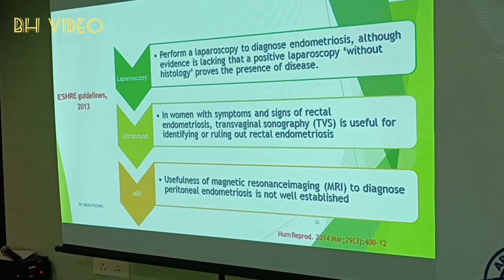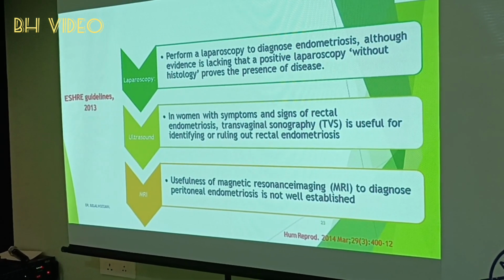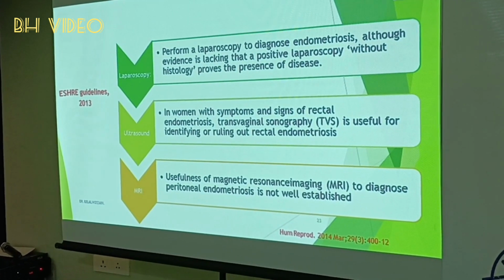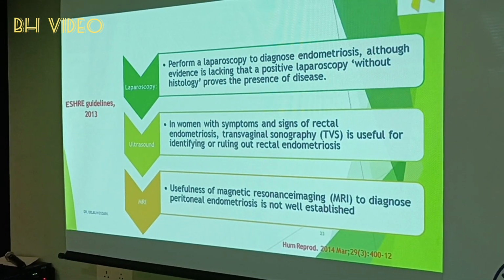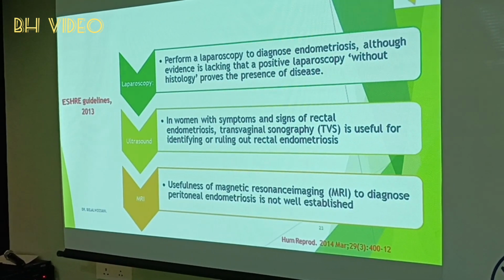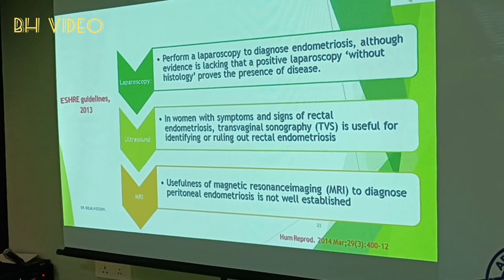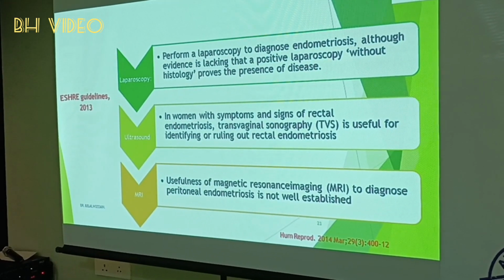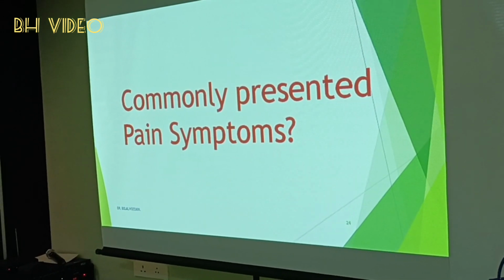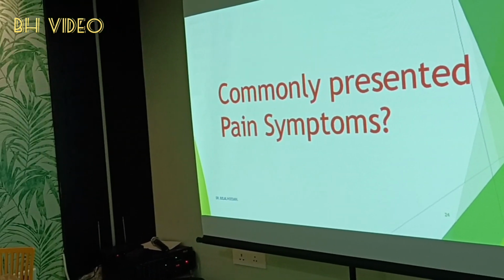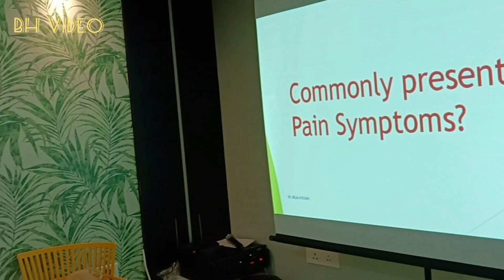In women with symptoms and signs of rectal endometriosis, transvaginal or transrectal sonography is useful to rule out rectal endometriosis. Usefulness of MRI to diagnose peritoneal endometriosis is not well established. What are the commonly presented pain symptoms? Dysmenorrhea, chronic pelvic pain.